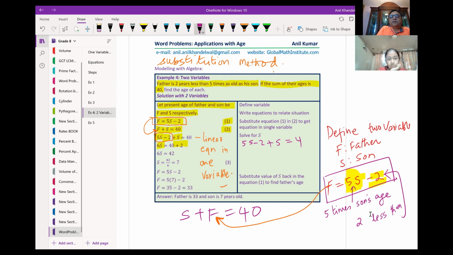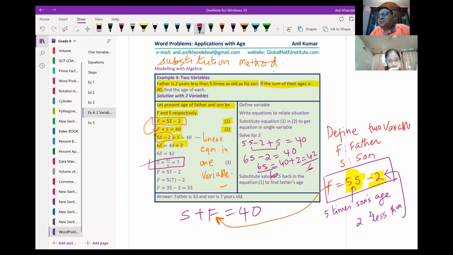So we have the equation 5s minus 2 plus s equals to 40. First you combine these two. You get 6s minus 2 equals to 40. And then you add 2. So 6s equals to 40 plus 2, which is 42, correct? And then you divide by 6. And then you get 7. Is that clear? So now you get son's age as 7.